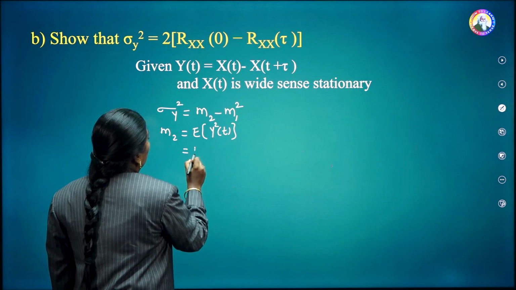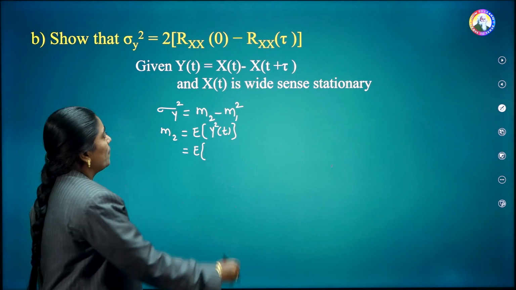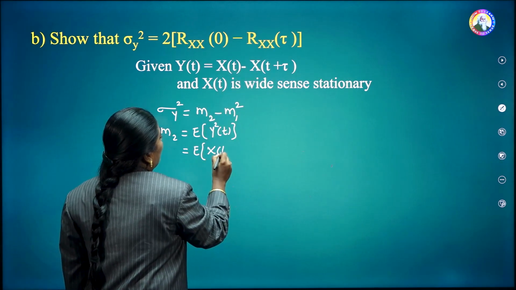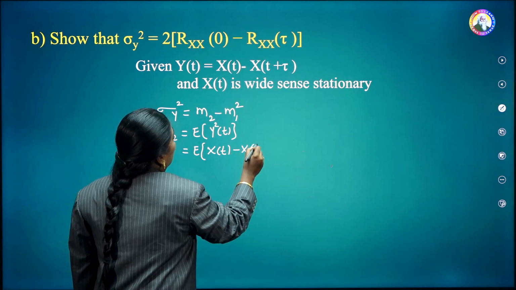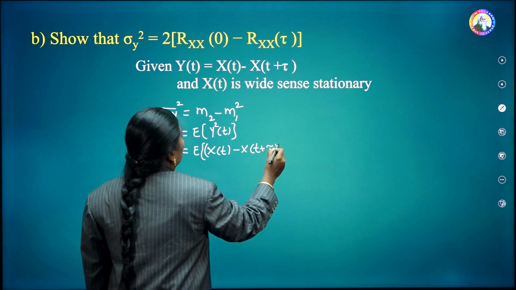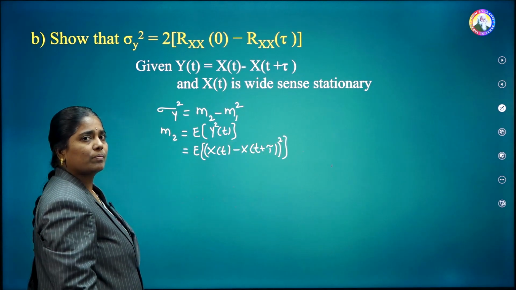What is y of t they have given in the problem? Substitute this here, x of t minus x of t plus tau, whole square. Then calculate the expected value.